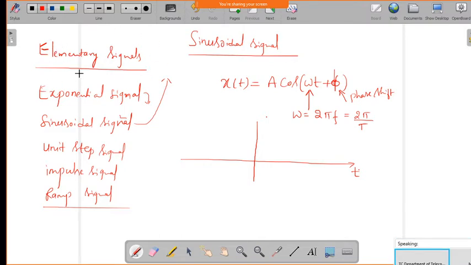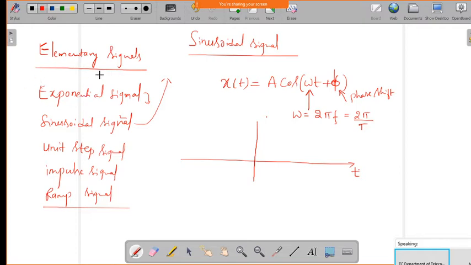Some of the elementary signals we will discuss. These are very important in building signals and systems. By making these complex signals, we can make complex systems, or also by using these signals we can analyze the complex systems that exist in practice.